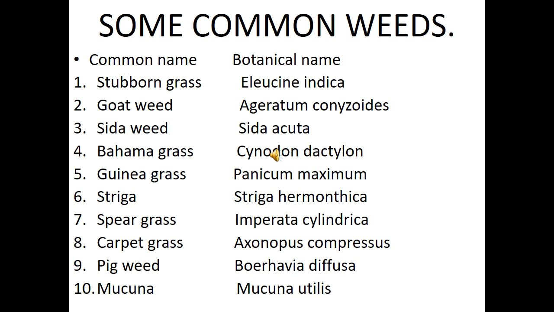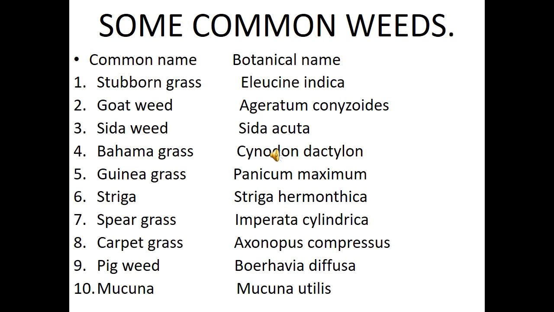Then we have the cedar wheat, which is called Cedar acuta. We have the Bahama grass, which is called Cynodon dactylon. Then we have the Guinea grass, which is called Panicum maximum.